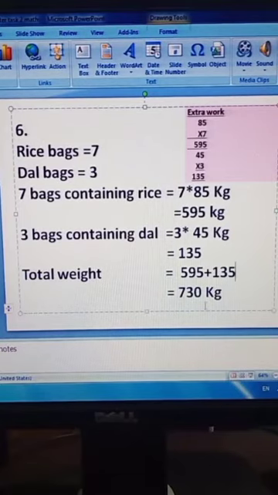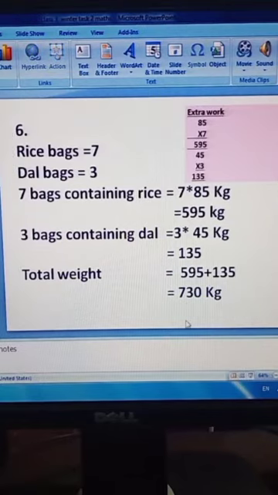5 plus 5, 10, 0 and 1 carry. 9 plus 1, 10, plus 3, 13. 3 here and 1 will be carry. 5, 6 and 7. 730 kg total weight of these bags.